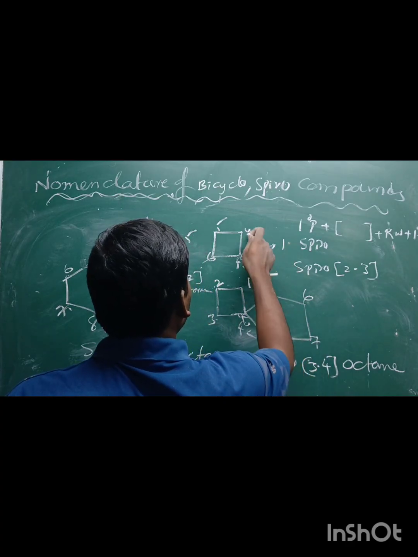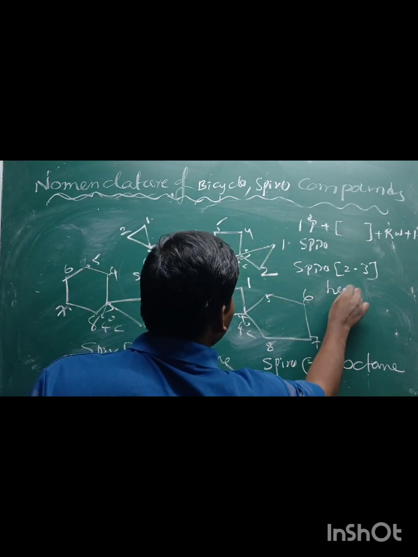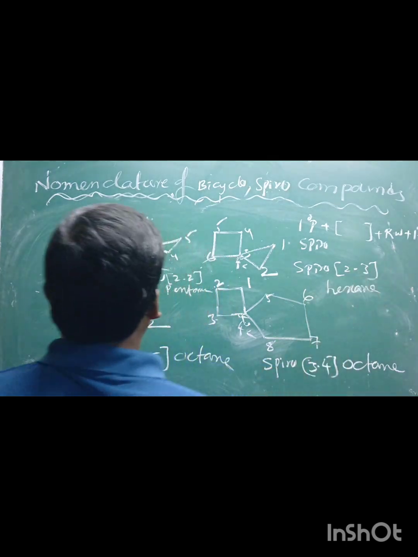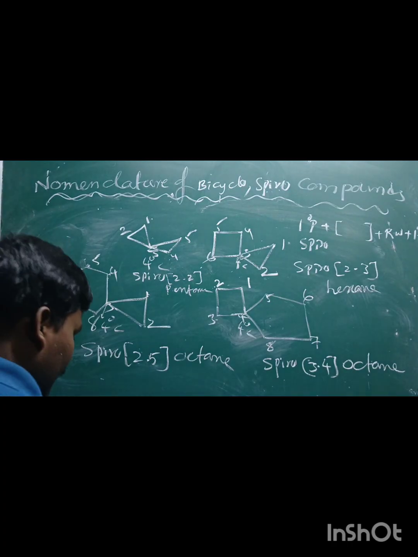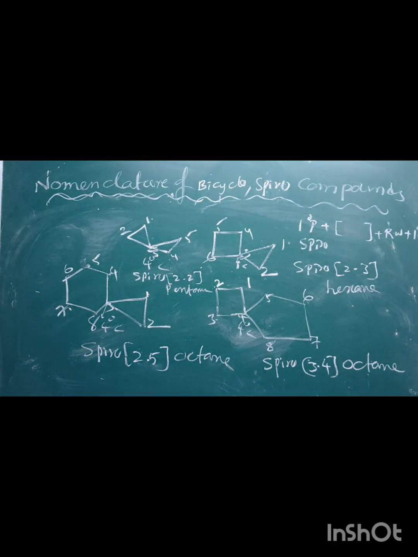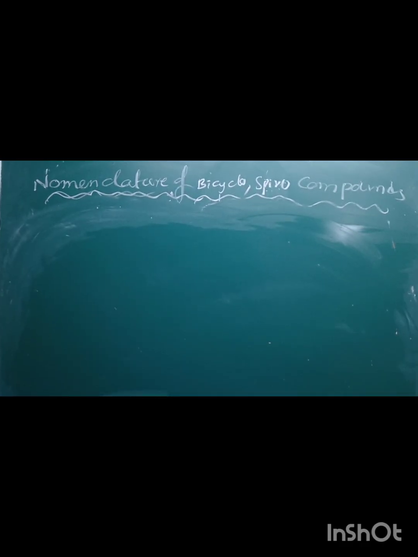1, 2, 3, 4, 5, 6. Hexane. So this is the information about how to give the nomenclature of spiro compounds. I hope it is clear.